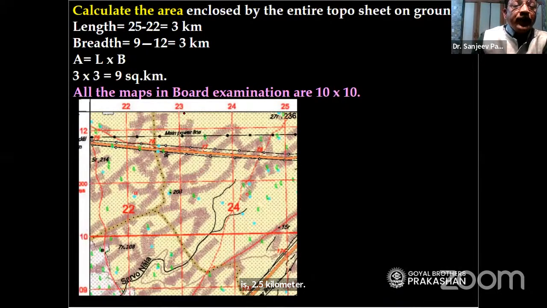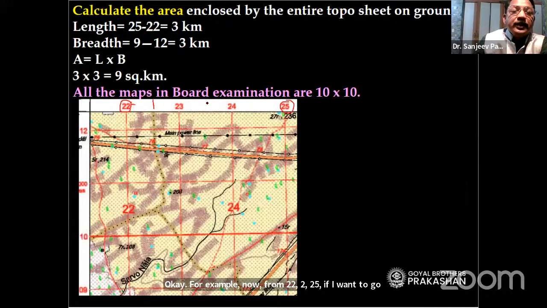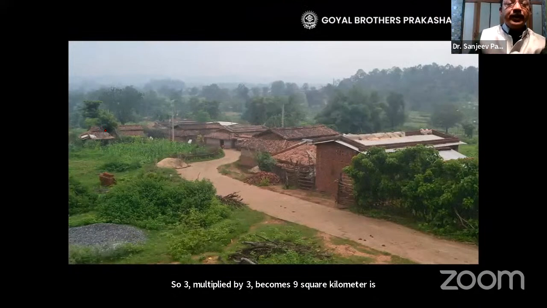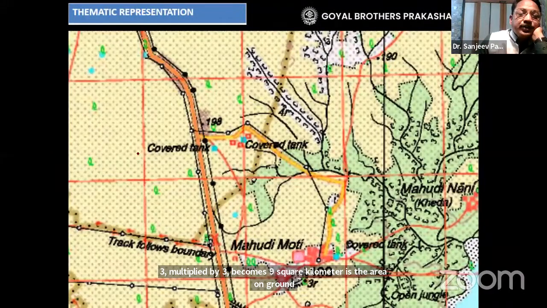This scale also helps us to calculate the area. For example, from 22 to 25, if I want to go, we know this is 1 kilometer, this is 1 kilometer, this is 1 kilometer. So the length here is 25 minus 22, which is equal to 3 kilometer. Similarly, from 9 to 12, 12 minus 9 becomes again 3 kilometers. So 3 multiplied by 3 becomes 9 square kilometer, the area on ground. In this way, teachers, we are able to calculate the distance and area.